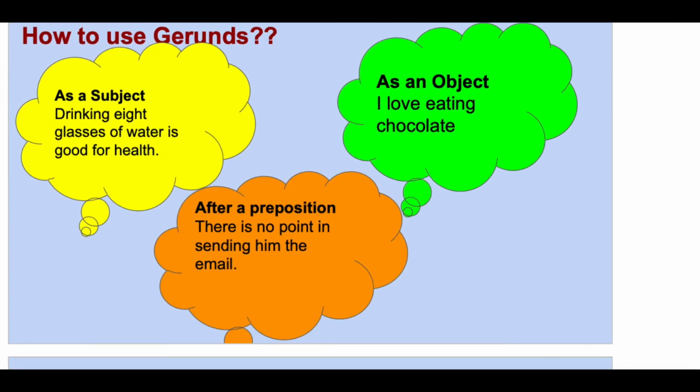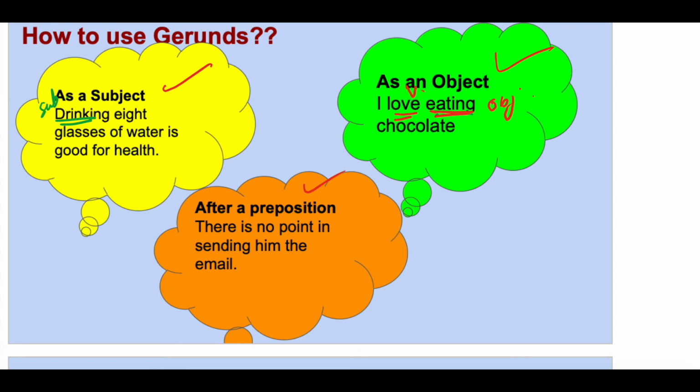How to use gerund? Gerund can be used as a subject, as an object, or after a preposition, that is, object of a preposition. Drinking 8 glasses of water is good for health. Here drinking has been used as a subject. I love eating chocolate. Here eating is an object of the verb love.